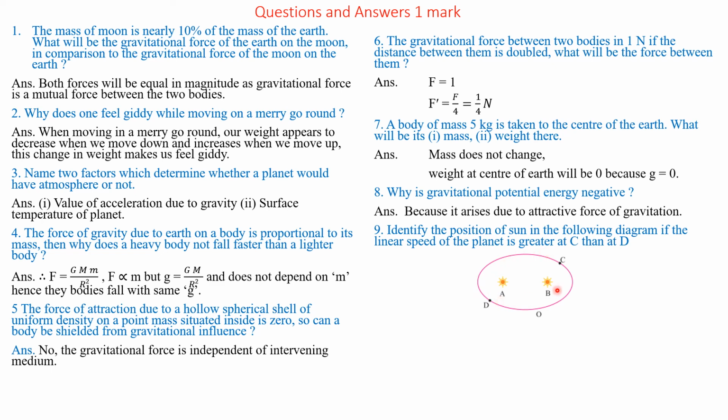So the question is the position in which the linear speed is greater. If the Sun is closer to point C, that is at point B, its speed will be higher. That is the answer. Sun should be at the position B, as the speed of the planet is greater when it is closer to the Sun.